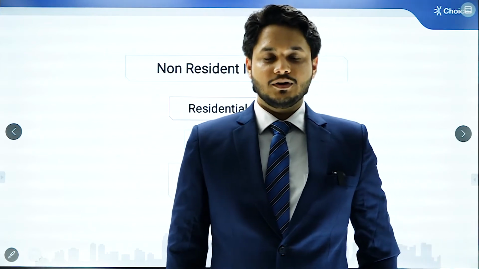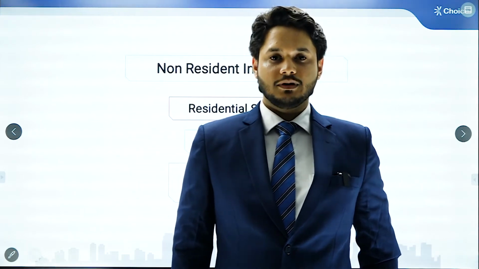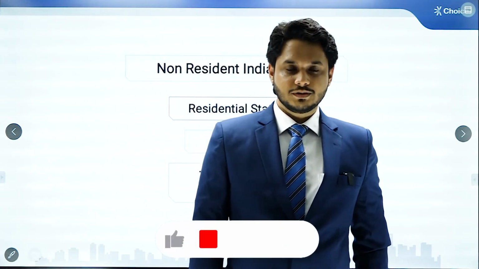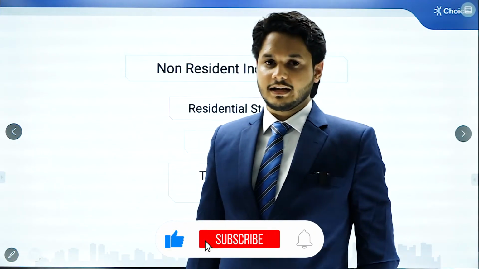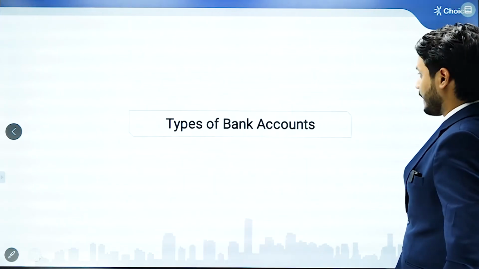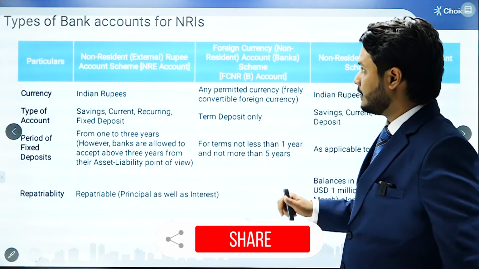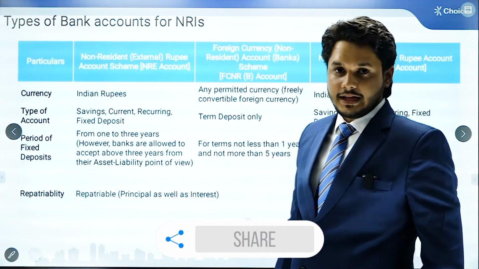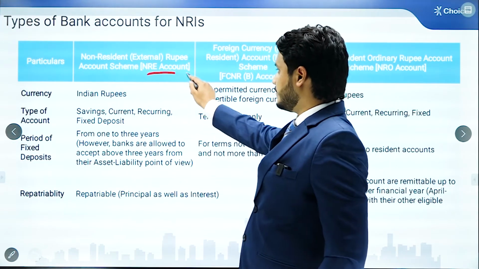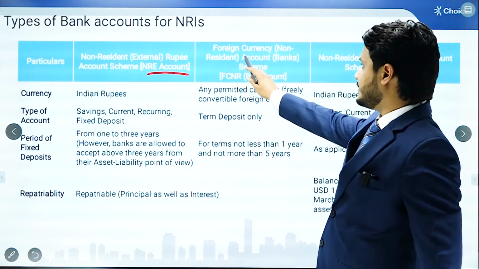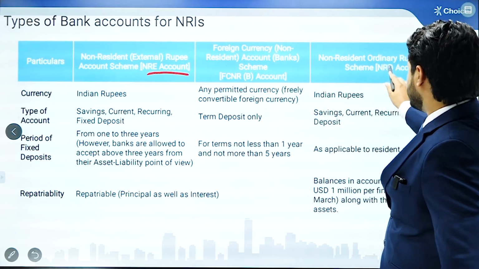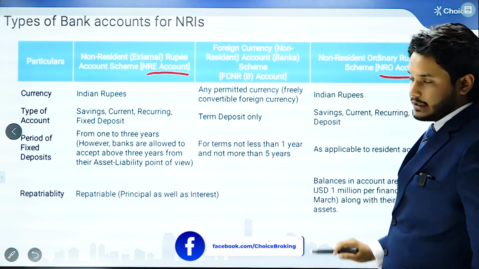This is our series on non-resident Indians, and we have already discussed the residential status and the taxability in the previous videos. Today we are going to cover the types of bank accounts an NRI can open and maintain in India. There are three types of accounts an NRI can open and maintain in India. First one is the non-resident external account. Second one is the FCNR, foreign currency non-resident account. And the third one is the NRO account, non-resident ordinary rupee account.